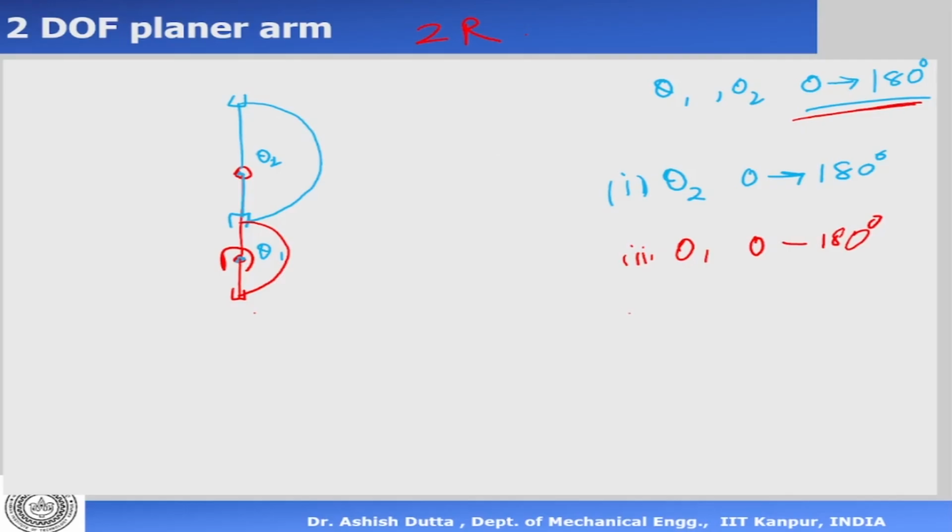Now let me go back to the third one again and say that if both of them are fully stretched like this in the initial condition, this was my base. So when it is fully stretched, it was here. So third is I'm going to move fully stretched, and I'm going to move theta 1 from 0 to 180 degrees.